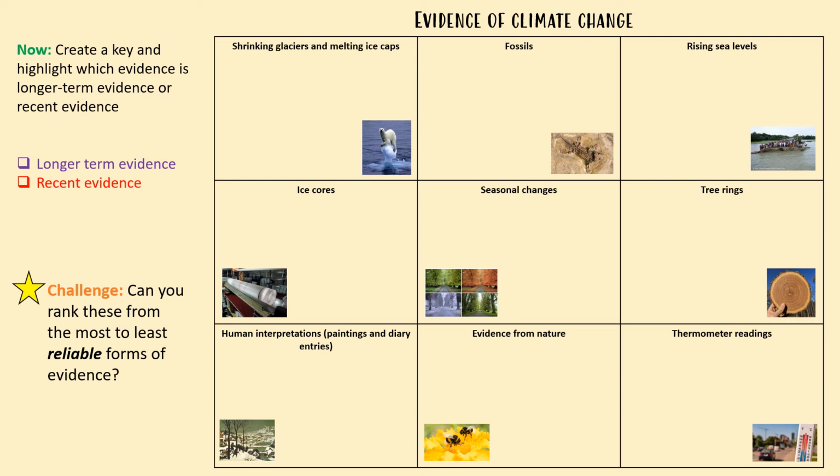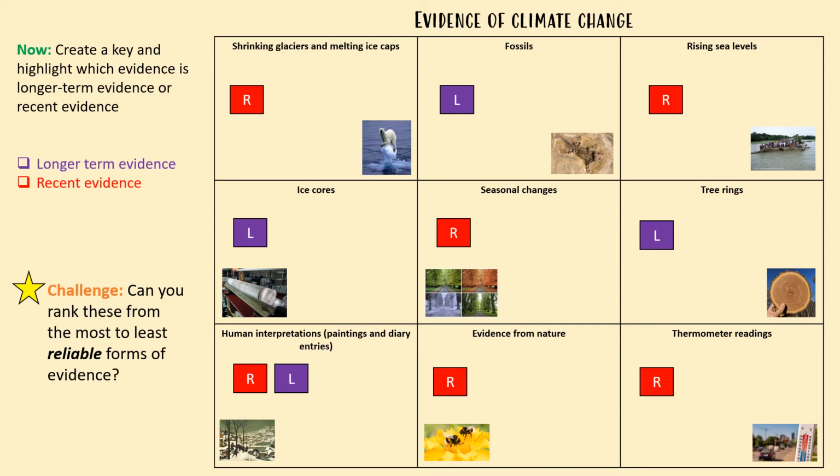And if you finish that, there's a challenge which you can do, which is that I want you to rank these 9 pieces of evidence from the most to least reliable forms of evidence. So you've got to think about what we mean by that word reliable. So if you pause now, and then we'll go through that afterwards.